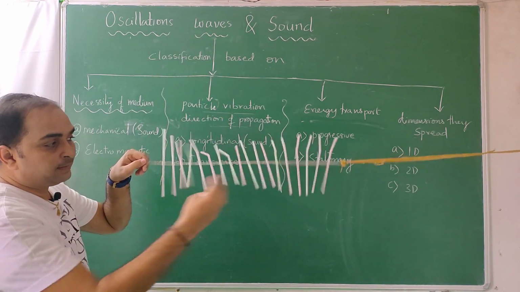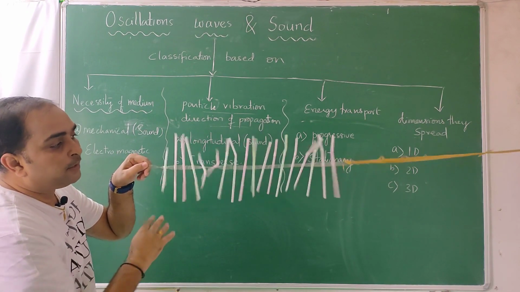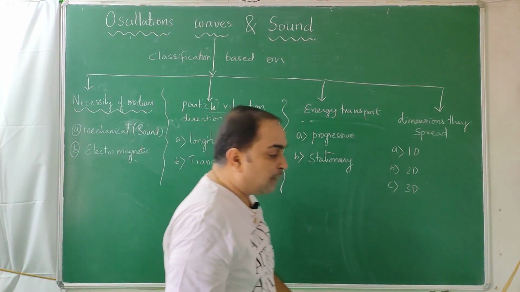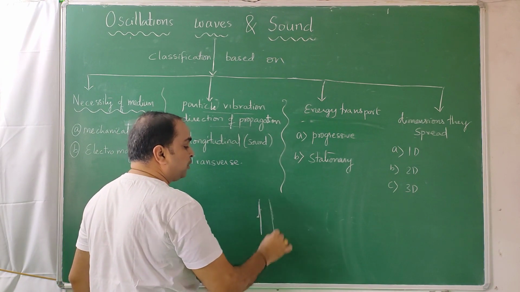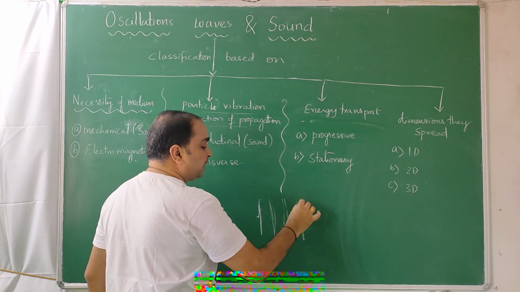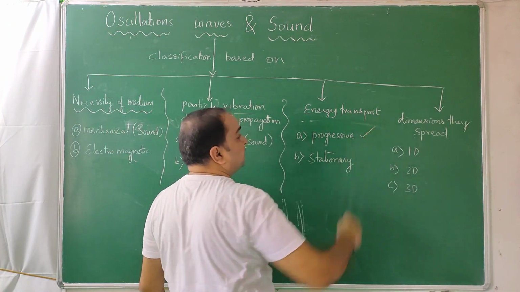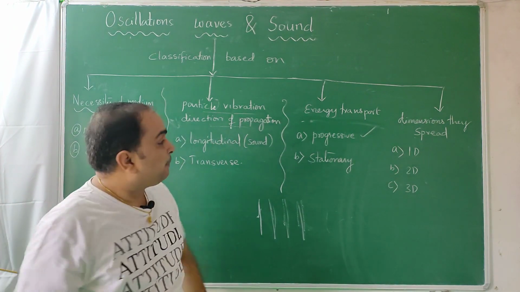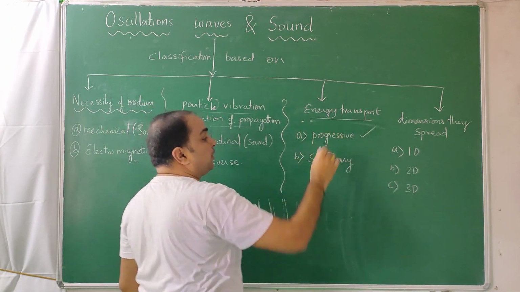But actually here it is coming back also. When I am continuously vibrating it, there will be some places which are interlocked and those particles don't vibrate. If I vibrate one particle, it goes up and down. The next particle goes up and down. The next particle goes up and down. Like that it goes and doesn't return back. Such a wave progresses in the forward direction, takes energy with it, and that energy doesn't return back. Based on energy transport, such waves are called progressive waves.